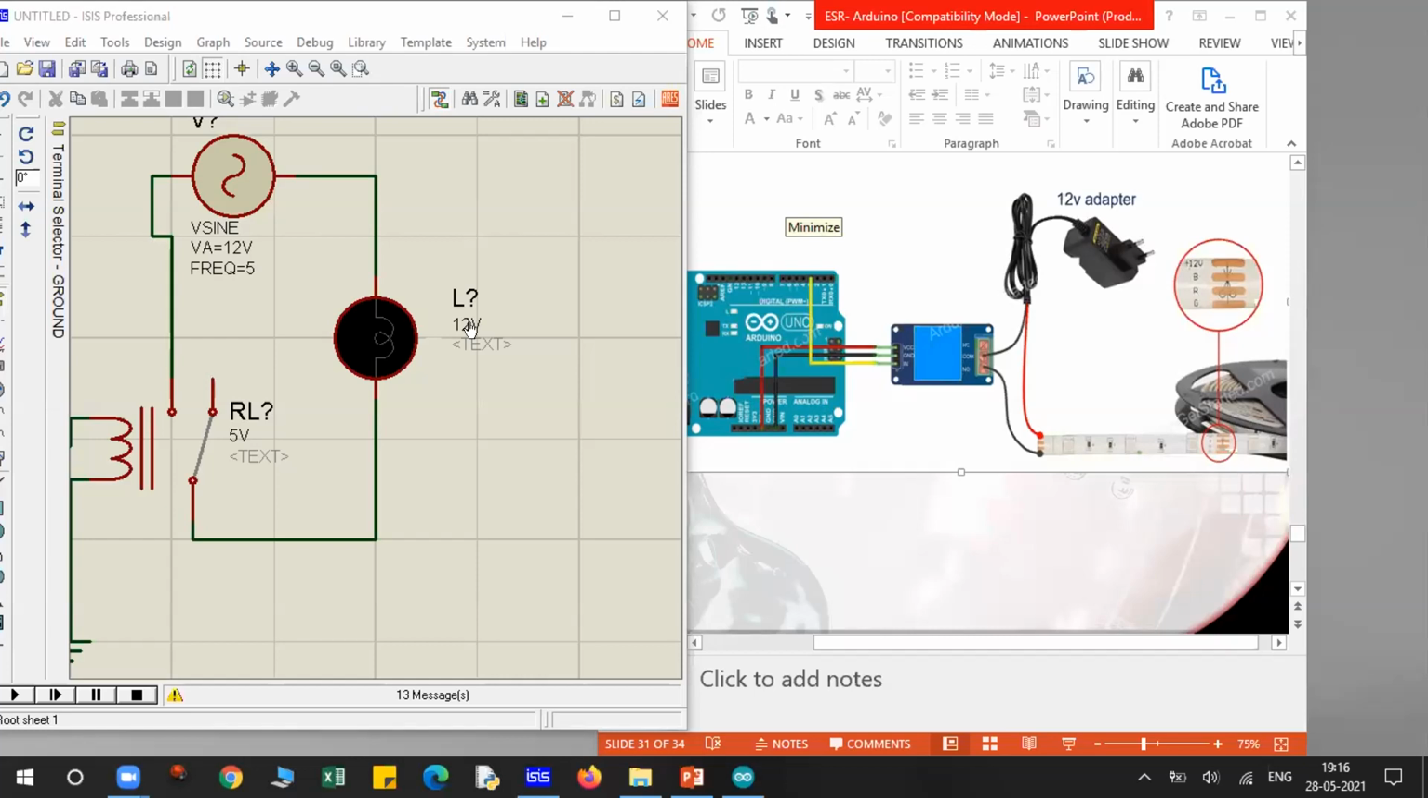हाँ, I will give you the code. I am using the just blink वाला code जो कल अपन ने LED blink के लिए बनाया था ना, that code I have used only.